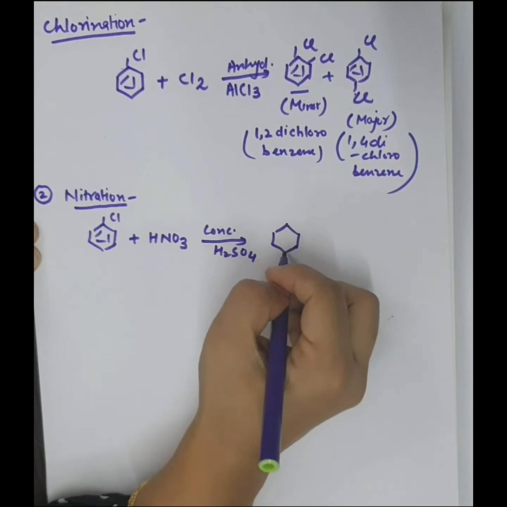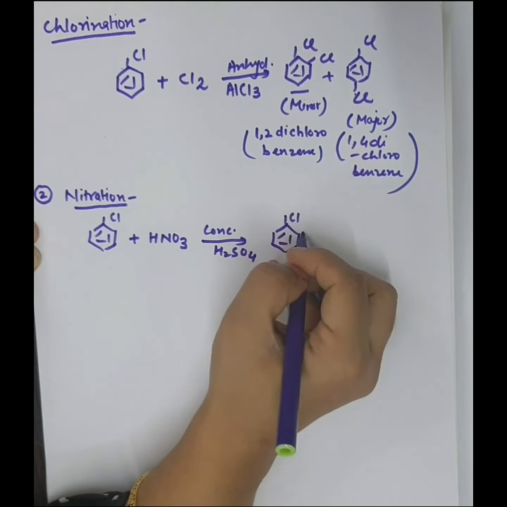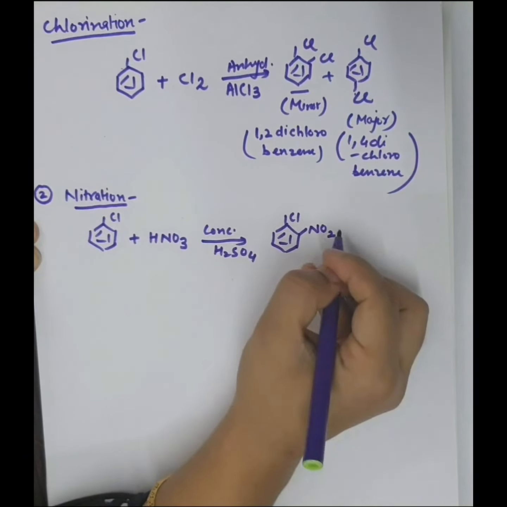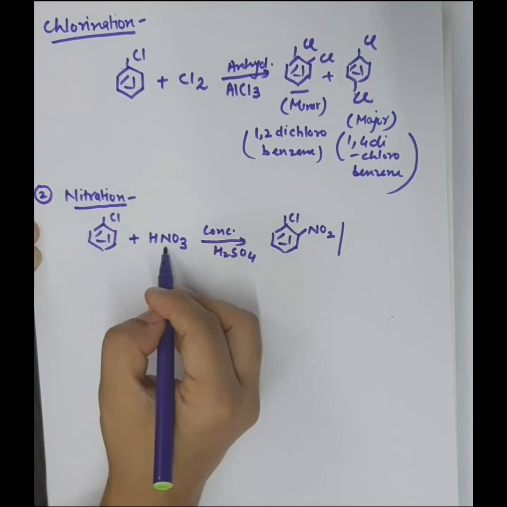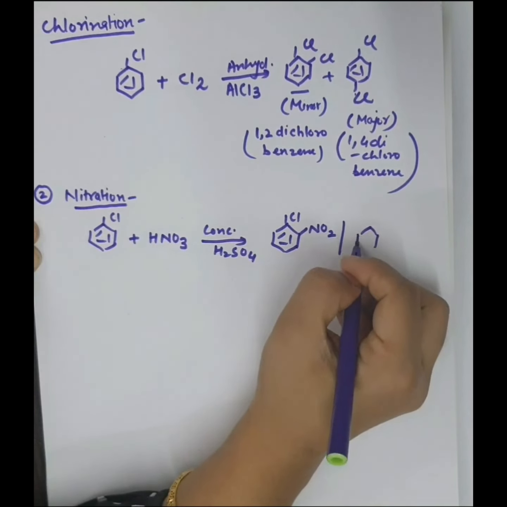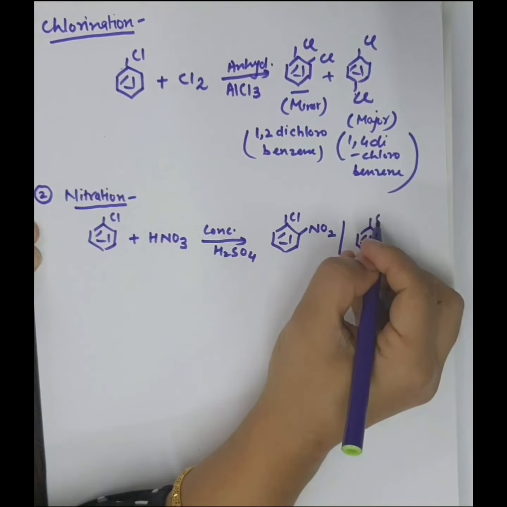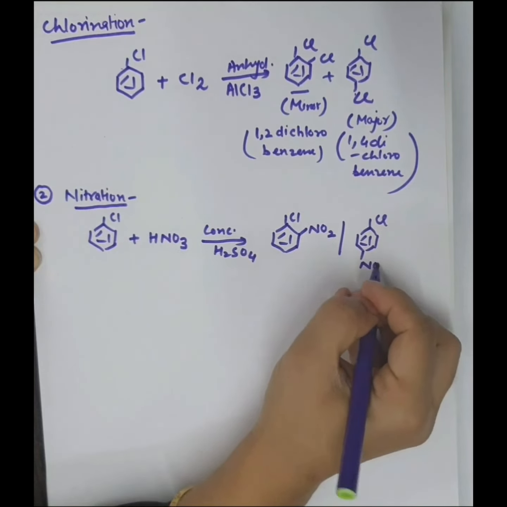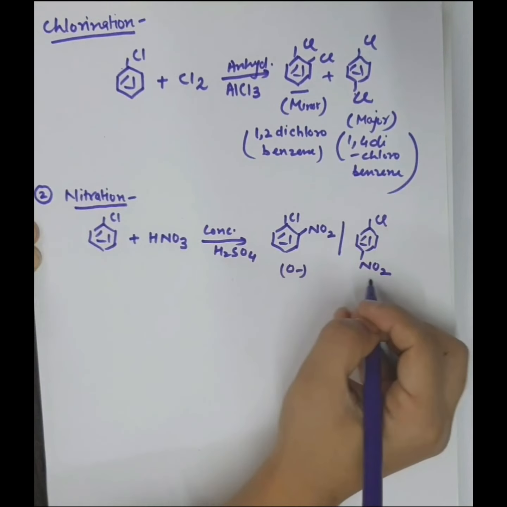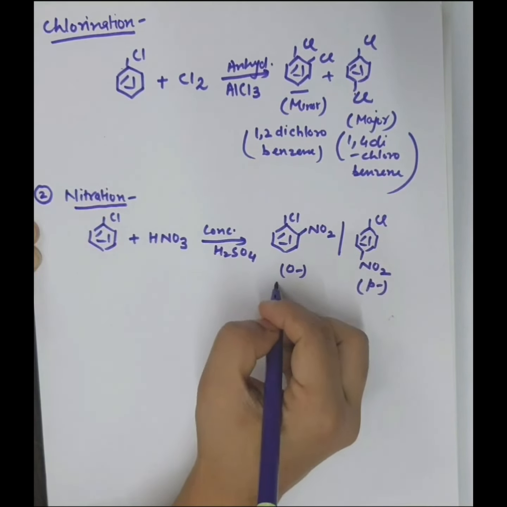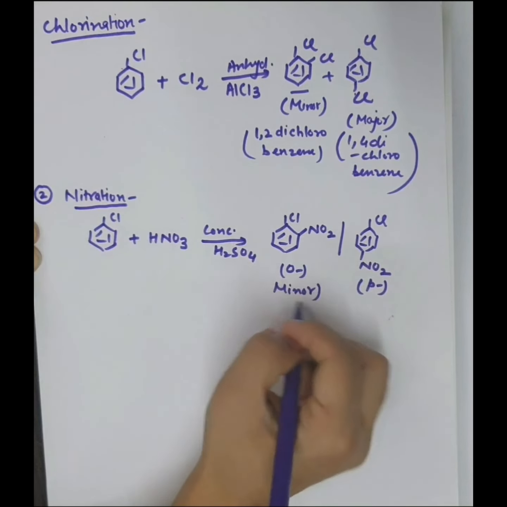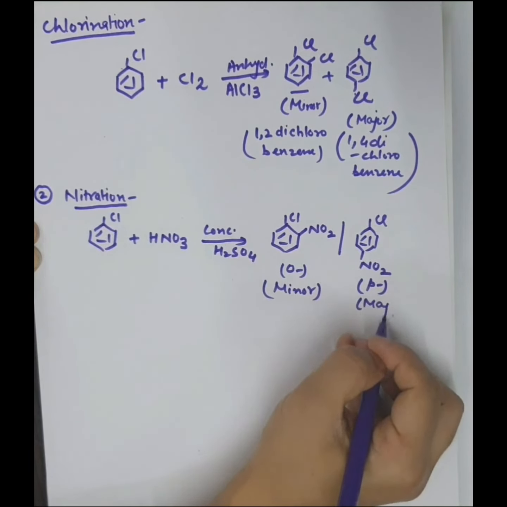Again two products will be formed, one ortho and another para. Here the electrophile is NO2 plus. This is ortho, this is para, again this is minor, this is major.